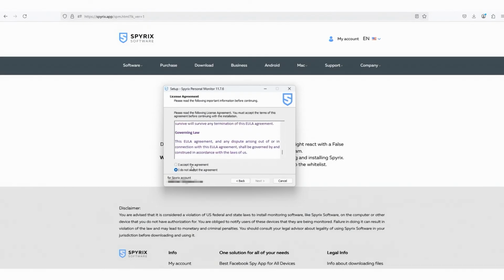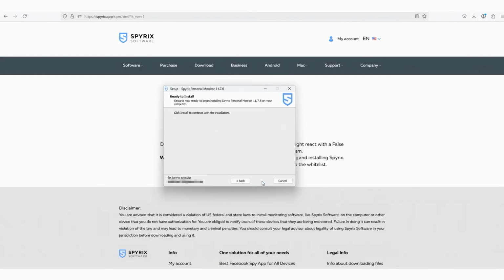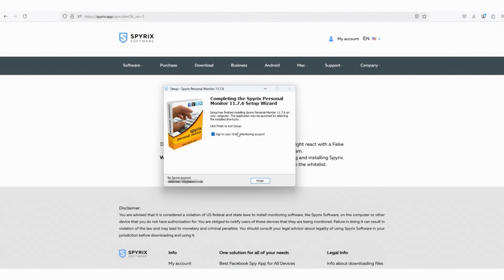Read and accept the license agreement, then click Next. Click the Install button. The installation process will only take a few moments. In the window that appears, check the box to go directly to your online account. Click Finish.